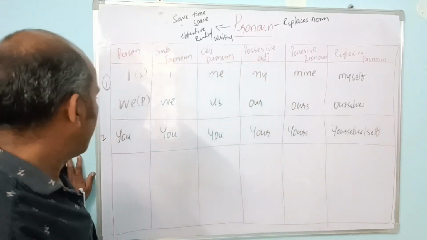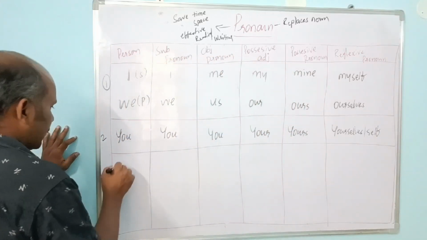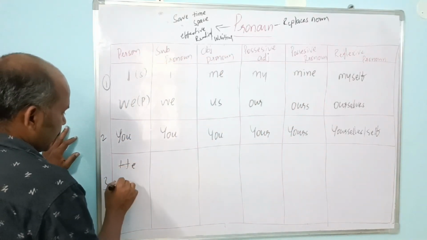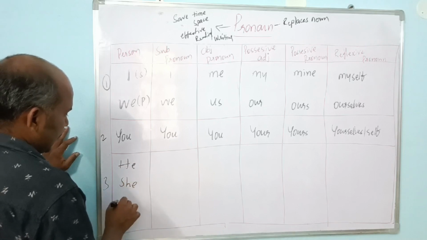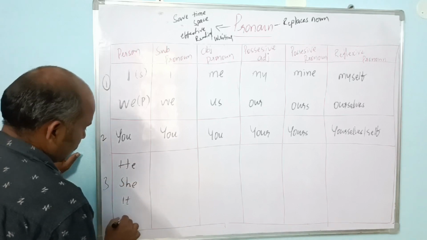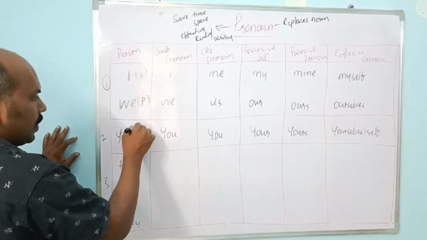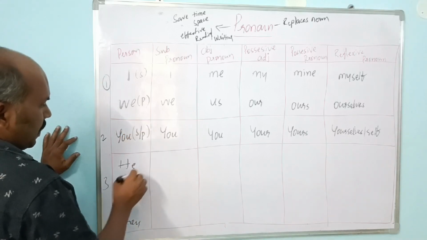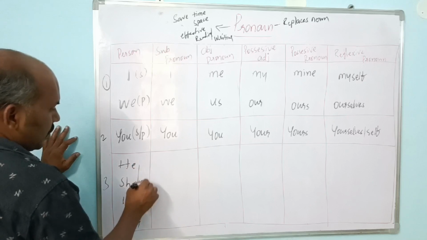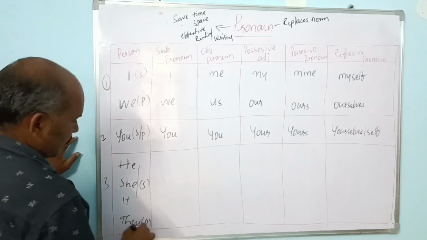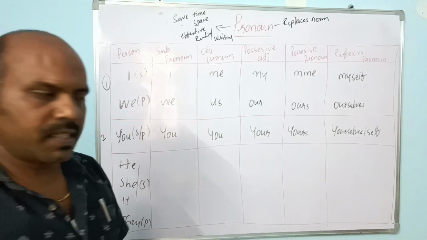Both. And third person here: he, she, it, and they. It is singular and plural; these three are singular and they is plural, right?